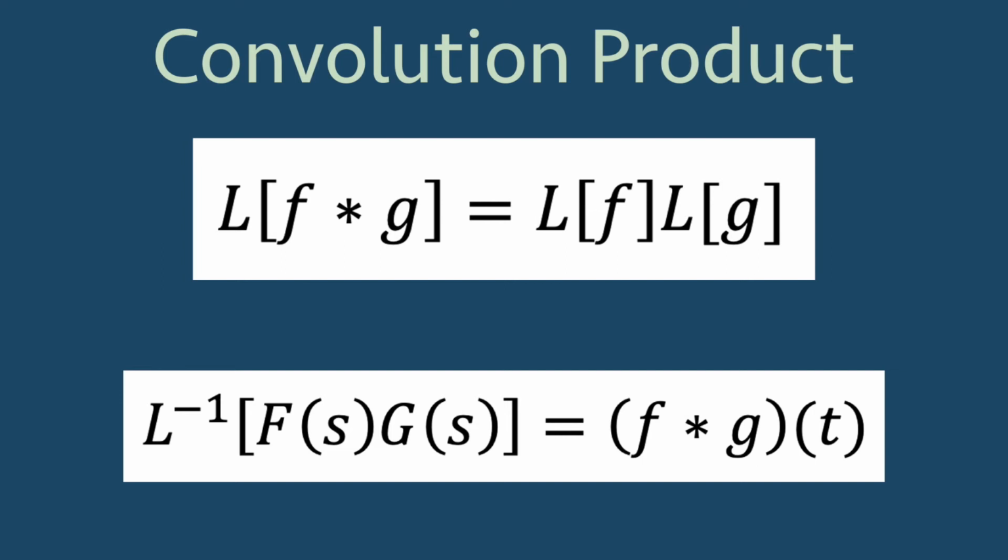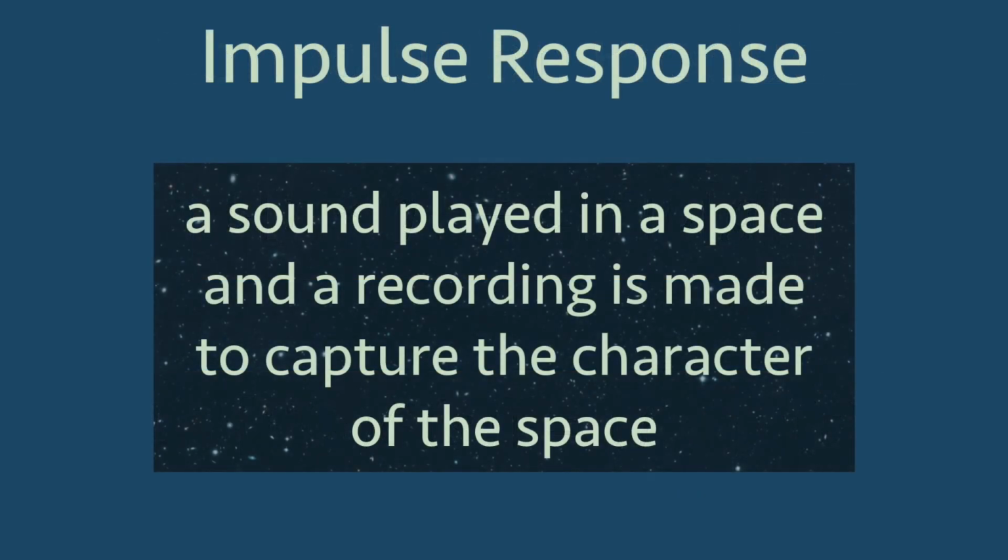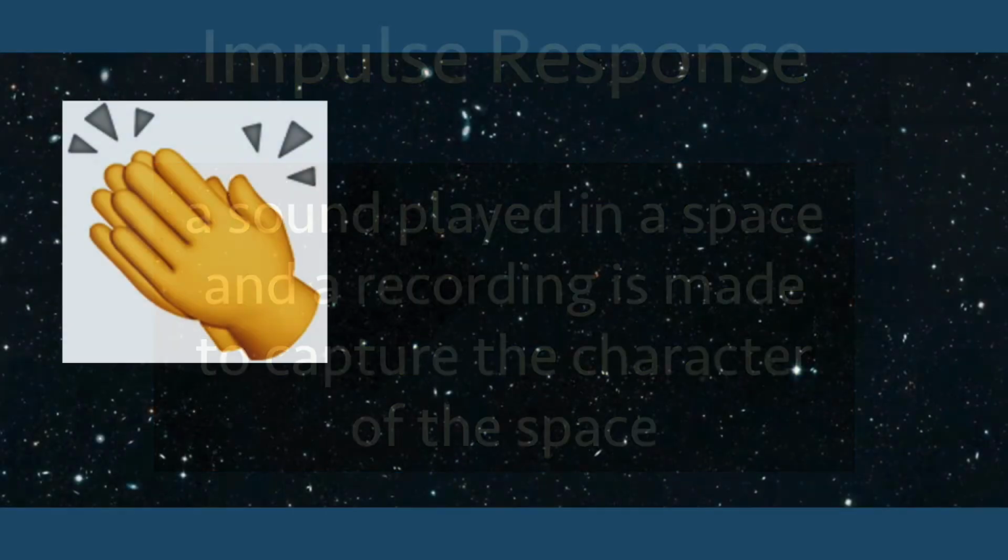We can use these results to solve some differential equations, but now let's turn to where these ideas have shown up in audio recording. The first concept is that of an impulse response, where a sound, the impulse, is played in a space and a recording is made of the space's response. For example, we could stand in a room, clap our hands once, and then record the response of the room, which really means capturing the acoustic ambiance of the room. We could also use a sustained sound, like a sine wave that sweeps through the audible frequency spectrum from about 20 Hz to 20,000 Hz.